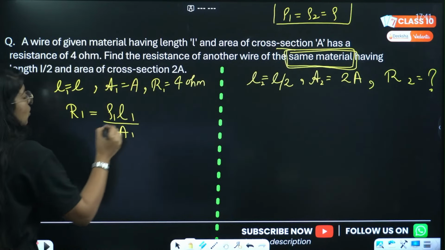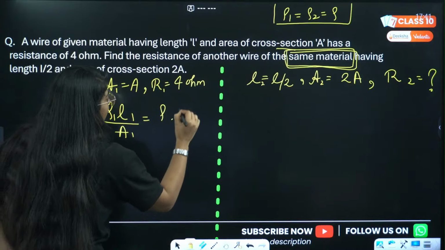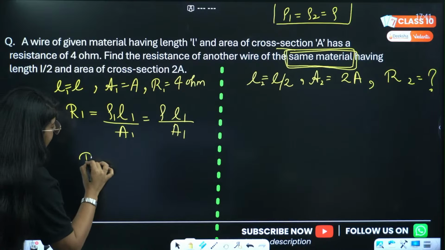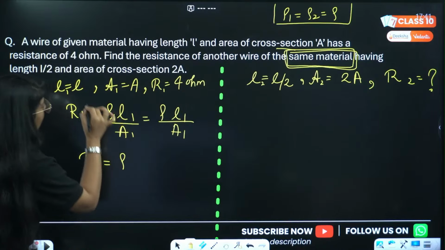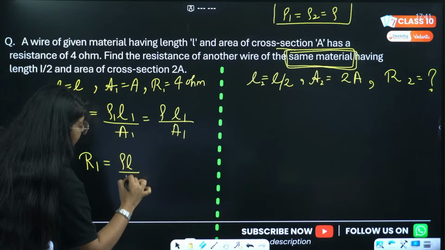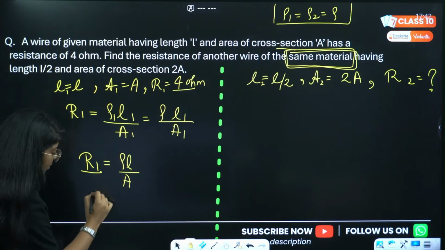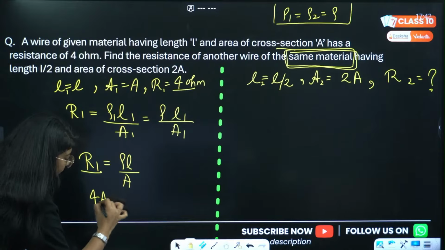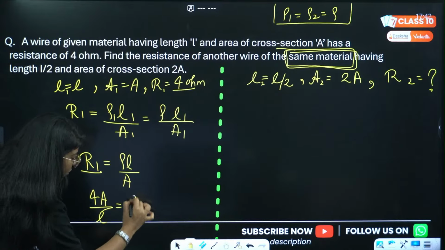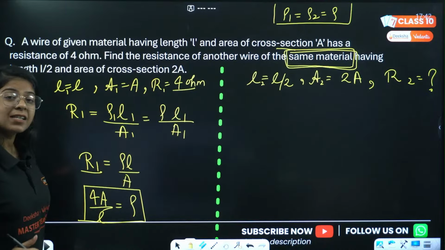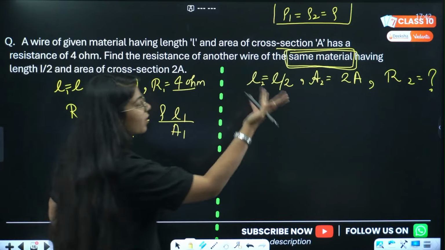So this becomes rho L1 divided by A1, right? And then R1 will be rho L divided by A, and R1 is given as 4 ohm, right? So this is 4 into A divided by L, and this comes out to be our rho. Now rho is same for that case as well, right? So we'll just put the value of rho.